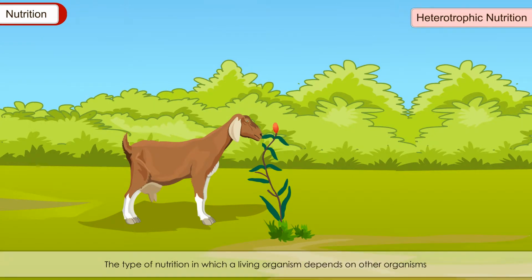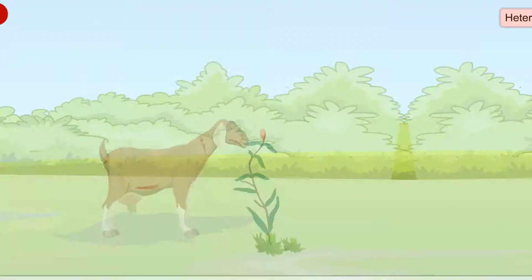Heterotrophic nutrition. The type of nutrition in which a living organism depends on other organisms for its food is called heterotrophic nutrition. All animals show heterotrophic mode of nutrition. Hence, they are called heterotrophs. Heterotrophs cannot make their own food and derive food from plants and animals or both.